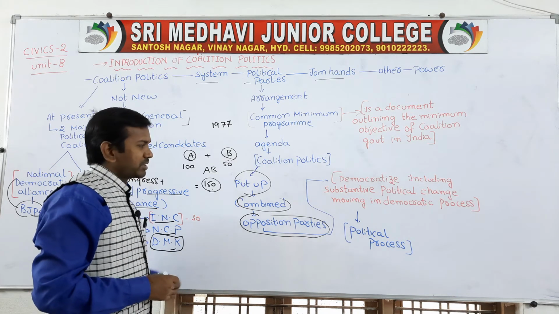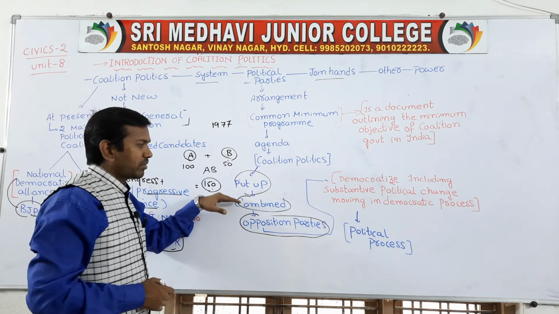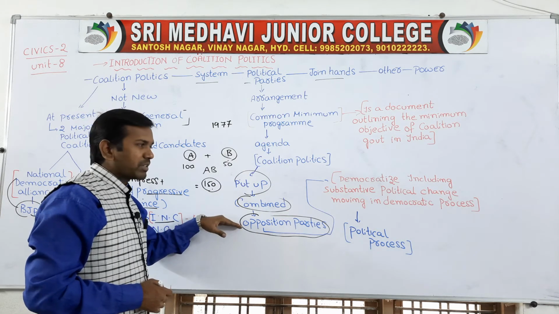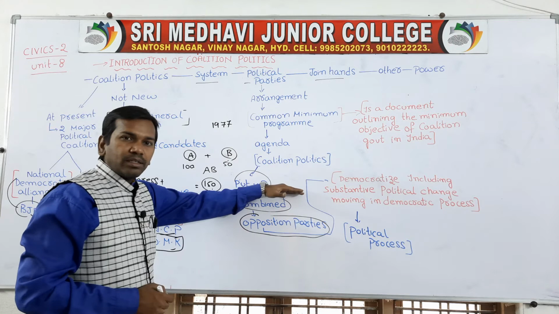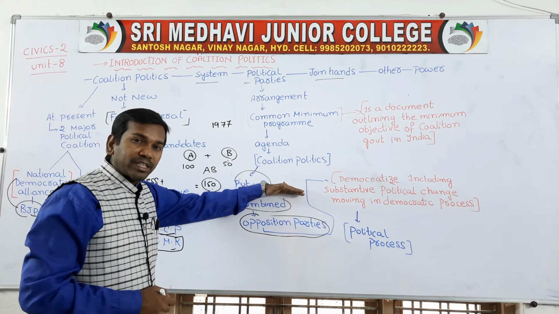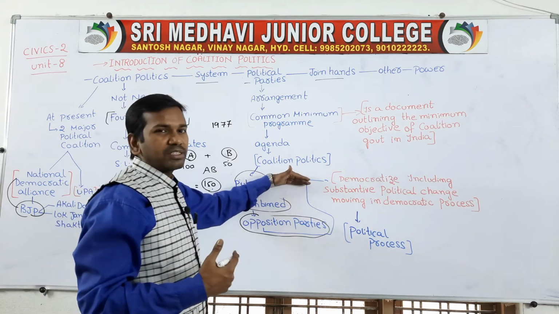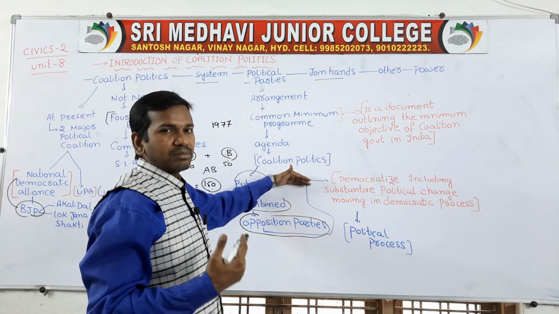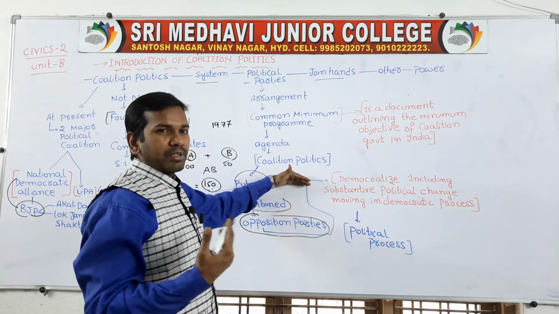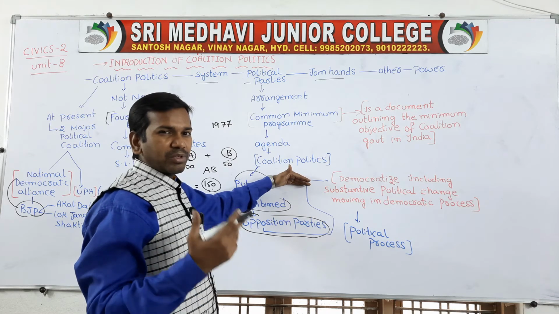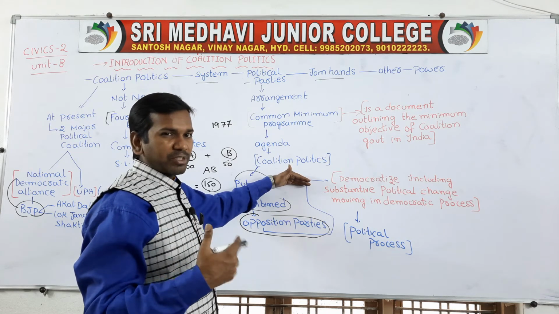Similarly, in coalition politics, many parties combine with opposition parties and democratize the political process. Democratize means bringing substantial changes in the political system through a democratic manner. Whenever a political system is changed in a democratic manner, that is called democratization.